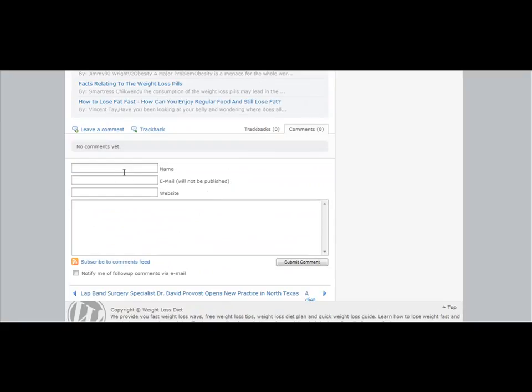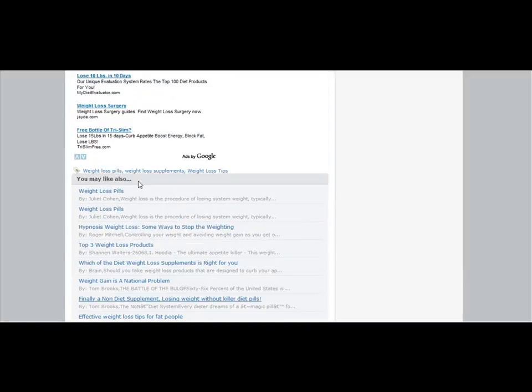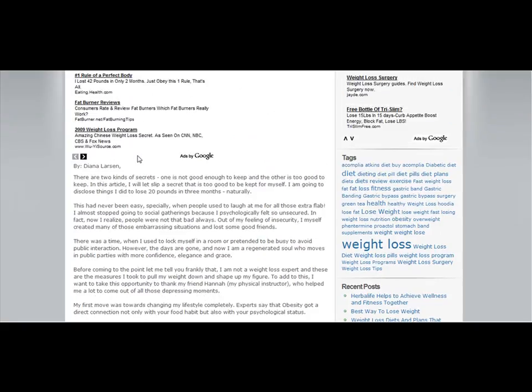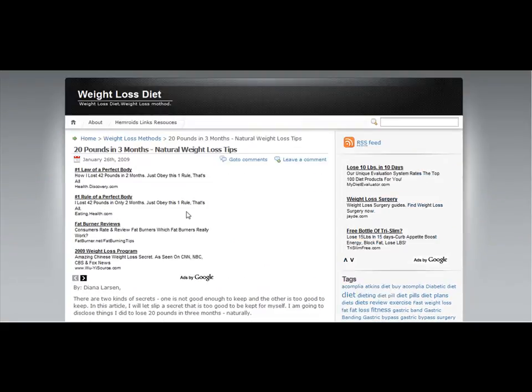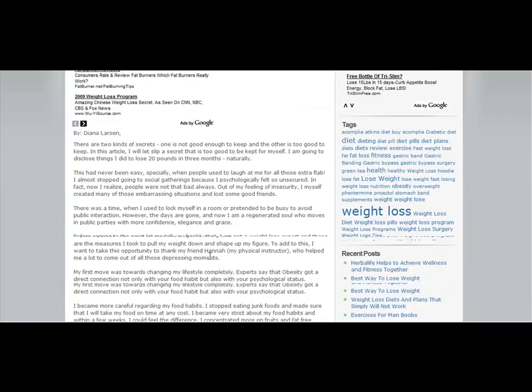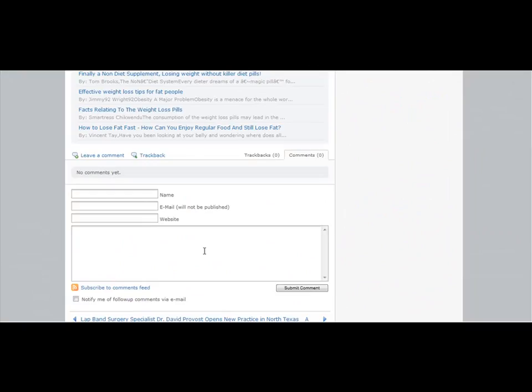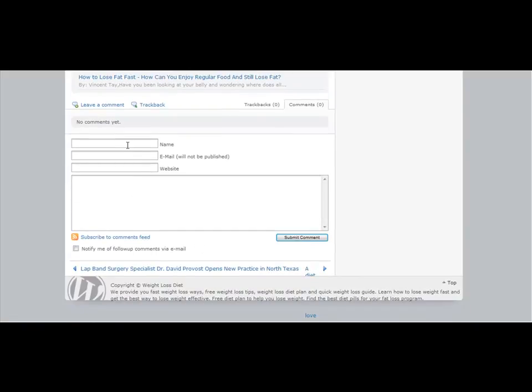Right here where it says leave a comment, what you would do is simply read this article, and if it applies, you would plug in your name, email, your website, and then a comment. For your name, just use your real name. Your email, use your email, and then your website, whatever site you're trying to promote. You don't want to put your affiliate link there, because this will help build backlinks to your website, which will help your site rank in the search engines.